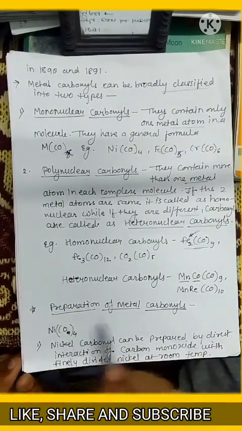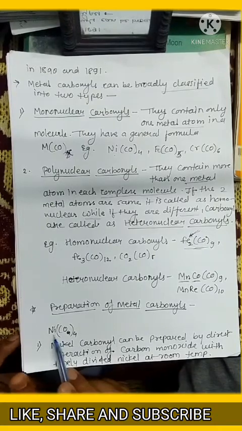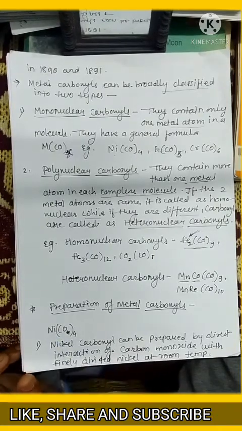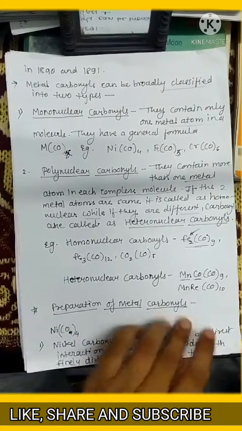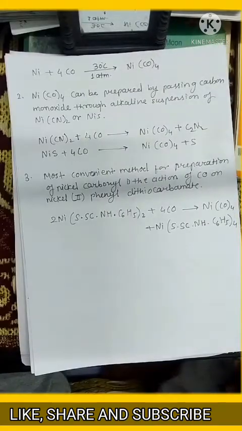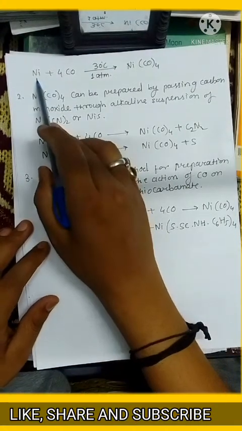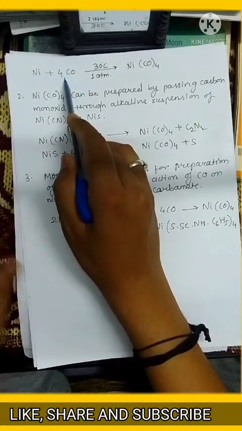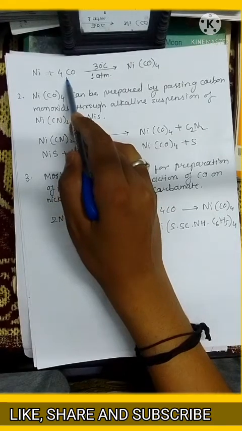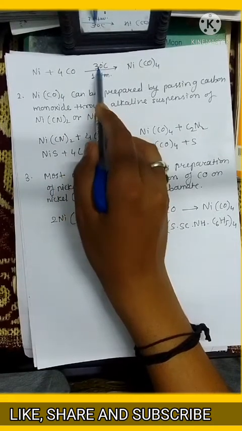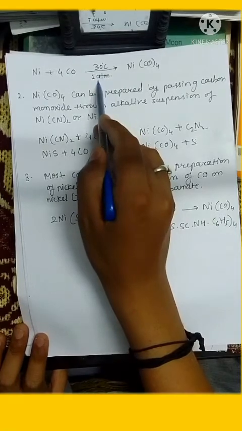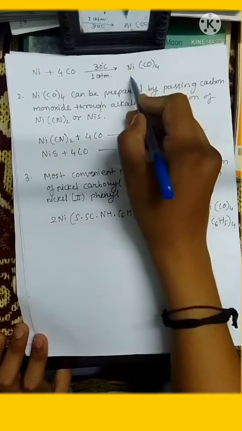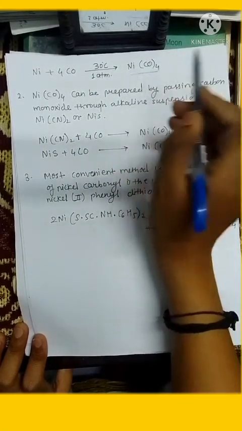Now we are going to see the preparation of metal carbonyls. First is the preparation of Ni(CO)4. Nickel carbonyl can be prepared by direct interaction of carbon monoxide with finely divided nickel at room temperature. So if we take nickel powder and carbon monoxide gas at 30 degrees centigrade, nearly at 1 atmosphere pressure, we directly get Ni(CO)4, that is nickel carbonyl.